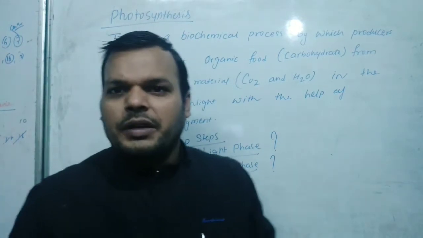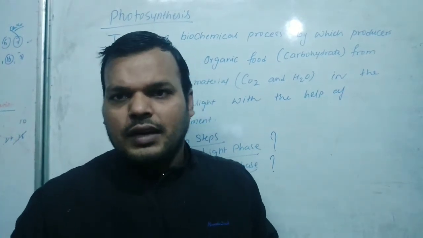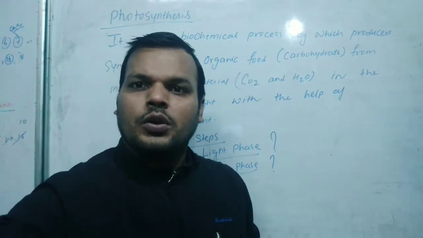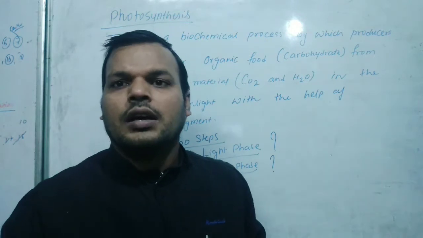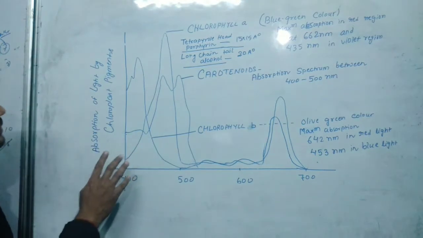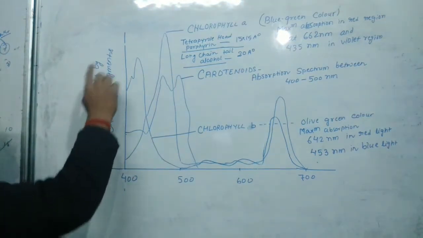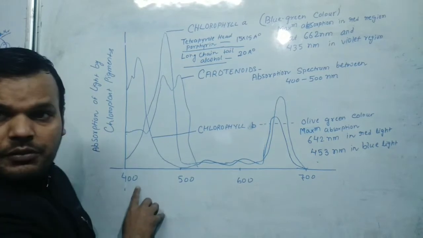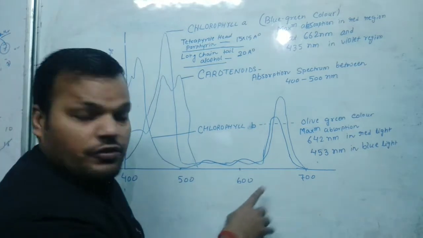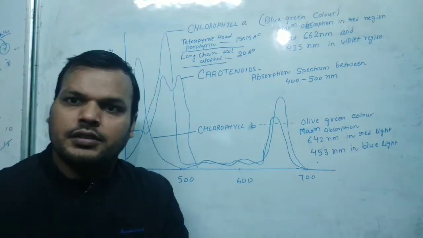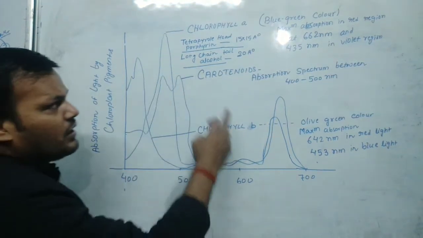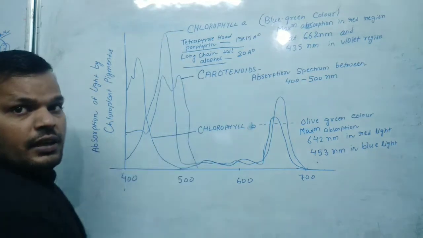There are different pigments present in plants for absorption of light: chlorophyll A, chlorophyll B, carotenoids. So let us take a look at those pigments. Now we can see the absorption spectrum, that is absorption of light by chloroplast pigments. I have given here 400 nanometer, 500 nanometer, 600 nanometer, and 700 nanometer wavelengths of light. Now you will find three graphs: one for chlorophyll B, one for carotenoids, and one for chlorophyll A.